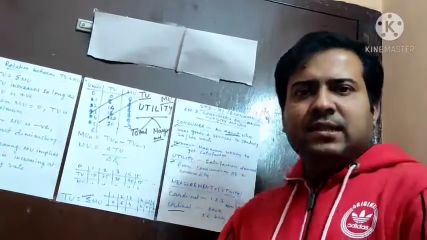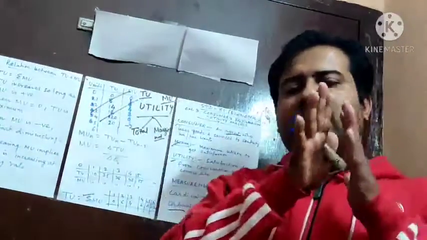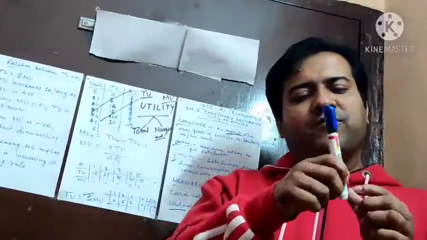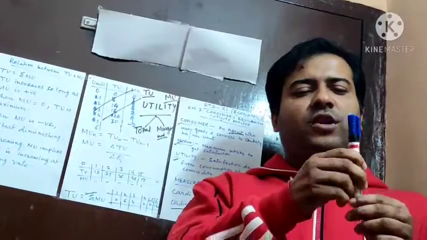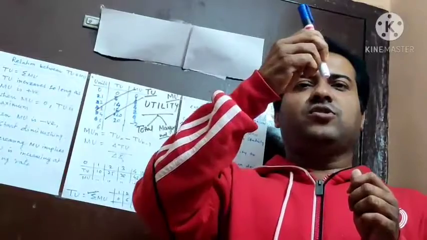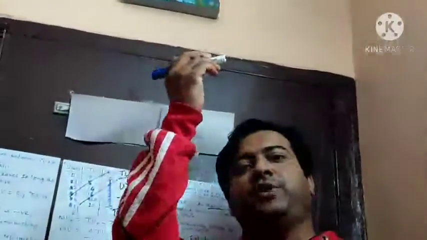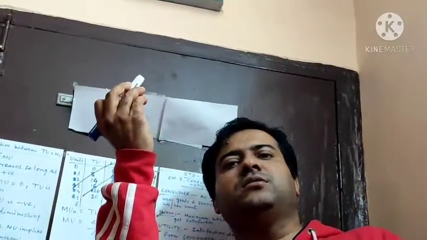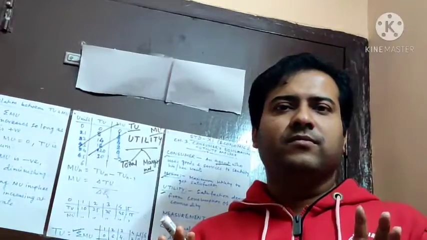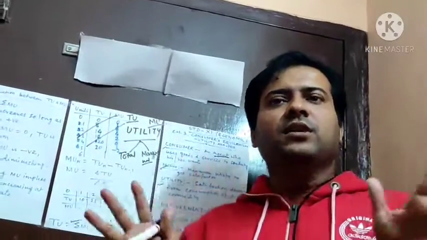Now, how many chocolates have you got, and what is the satisfaction you have got? You see, at a certain point, your satisfaction was rising. With 1 chocolate, satisfaction rose. 2 chocolates, satisfaction increased. 3rd chocolate, satisfaction increased more. 4th chocolate, satisfaction remained the same. 5th, satisfaction starts to decrease. 6th, satisfaction falls, because you are used to it. That is nothing new for you.